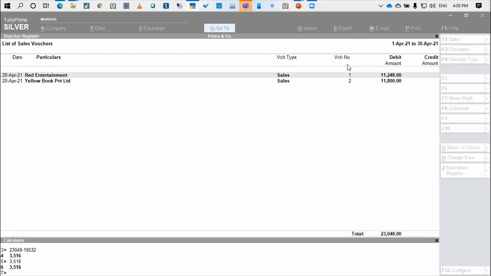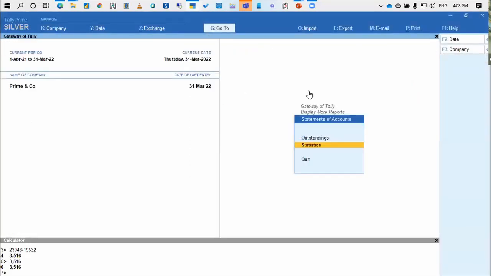Anil Jindal ji is asking, please explain the sales details of GST, etc. settings in vouchers. GST setting is entirely a different thing. But yes, here I have simply created the three ledgers.